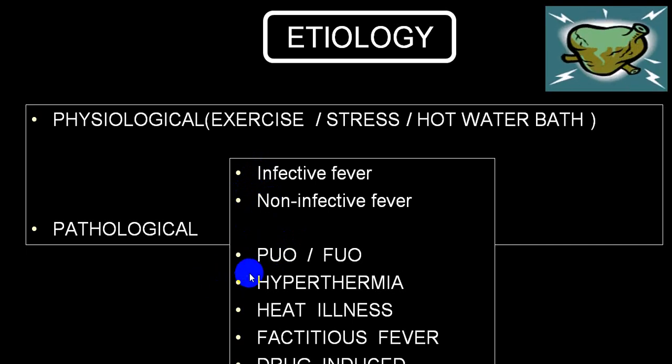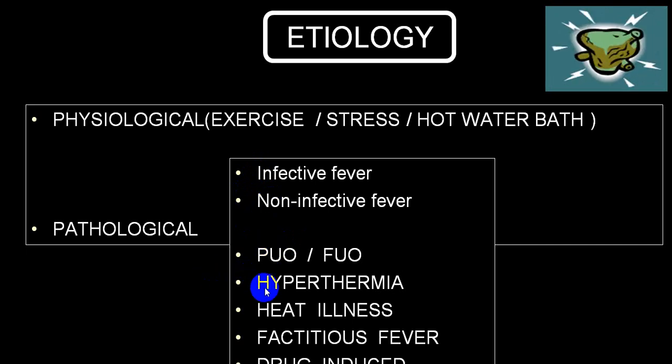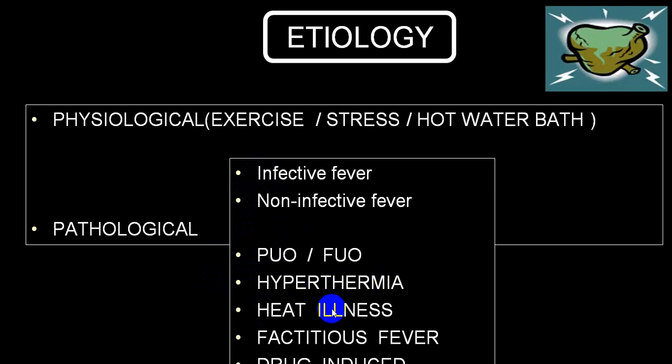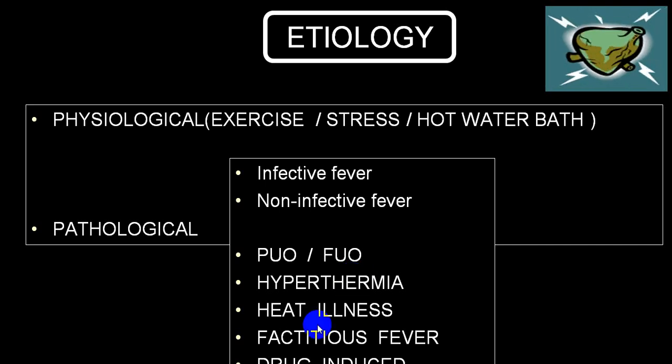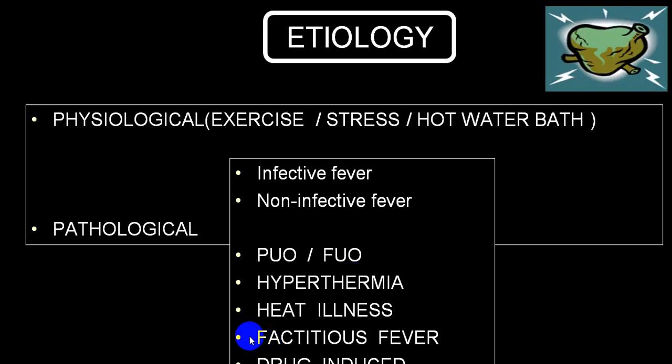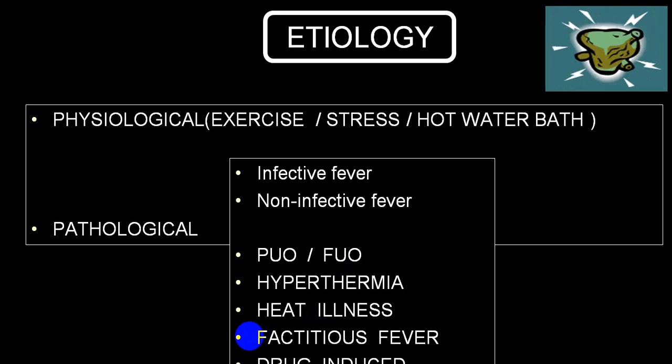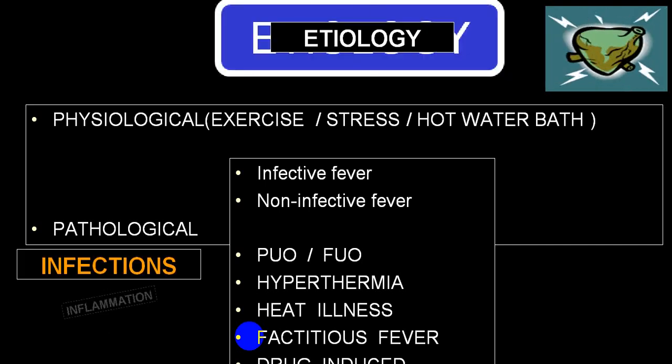Or you can have one of the group we call as a hypothermia group. And this hypothermia we'll be discussing separately. You can have a heat illness, which is one part of hypothermia group. You can have factitious fever, which is usually because of wrong technology of measurements, and one odd condition where, after starting a treatment, after using some drugs, and as soon as you stop those drugs, the body temperature comes down to normal. Those we call as a drug induced fever. Once in a while you will come across. So just a little idea regarding that.